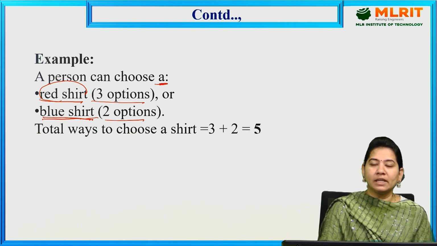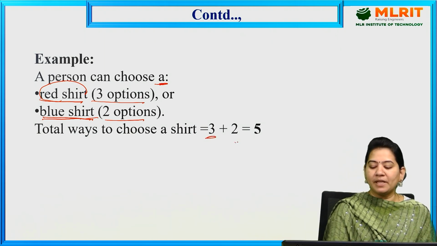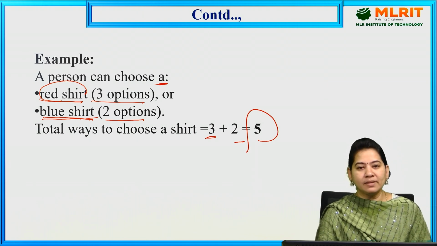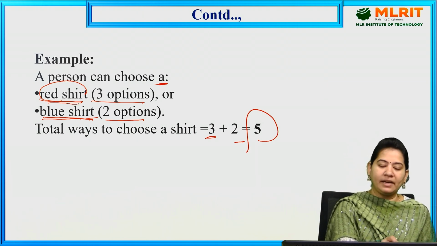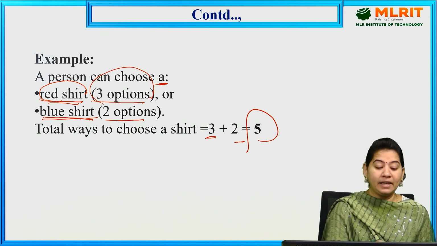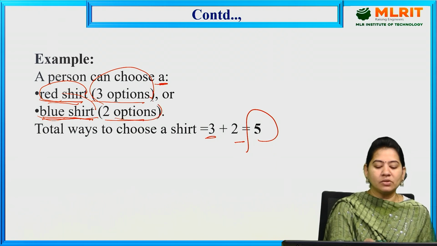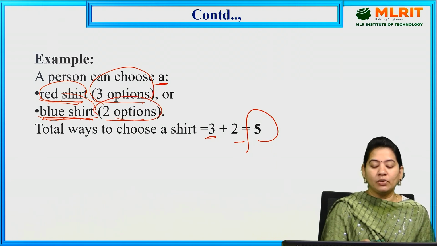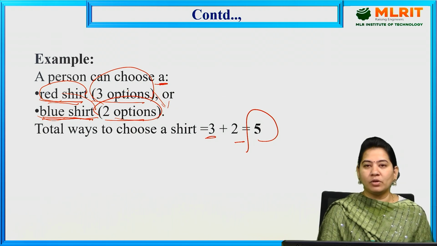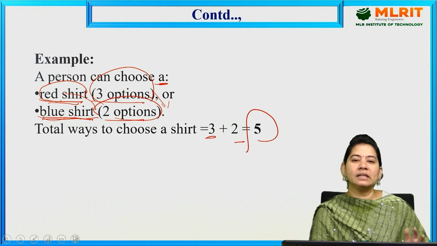So altogether, how many options he is having: total 3 plus 2 is equal to 5 options. Means he can choose either a red shirt, with 3 options, or a blue shirt, with 2 options. Altogether 2 shirts can't occur simultaneously.